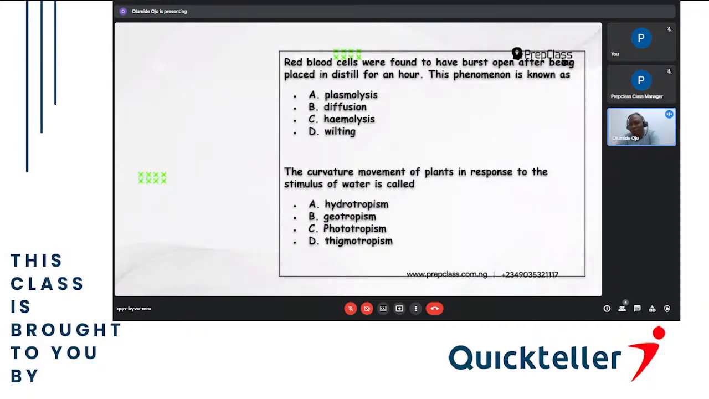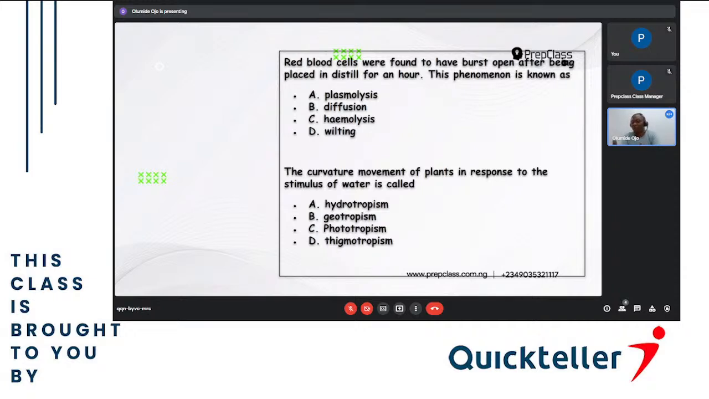The next question says red blood cells were found to have burst open after being placed in distilled water for an hour. This phenomenon is known as. Now, look at this. When the red blood cell is placed in distilled water, the only thing that can make it burst is that the red blood cell is receiving water. It's taking in water. As it's taking in water, it becomes very heavy. It can't contain the osmotic pressure again. The pressure is very high on it. Then it bursts.